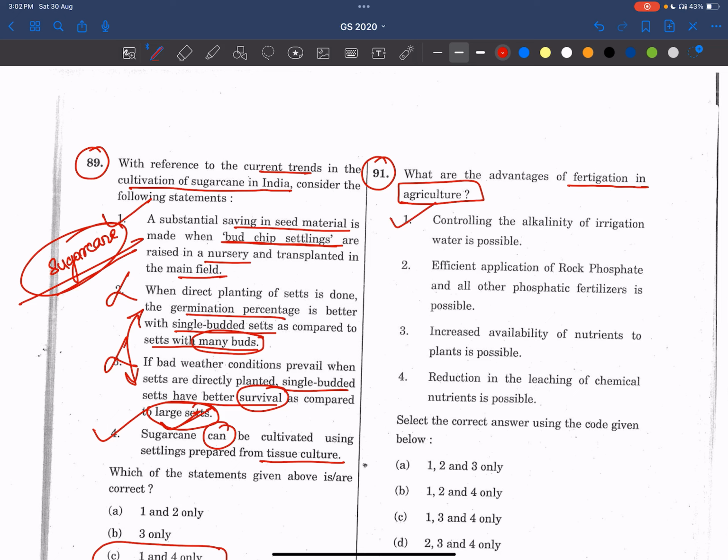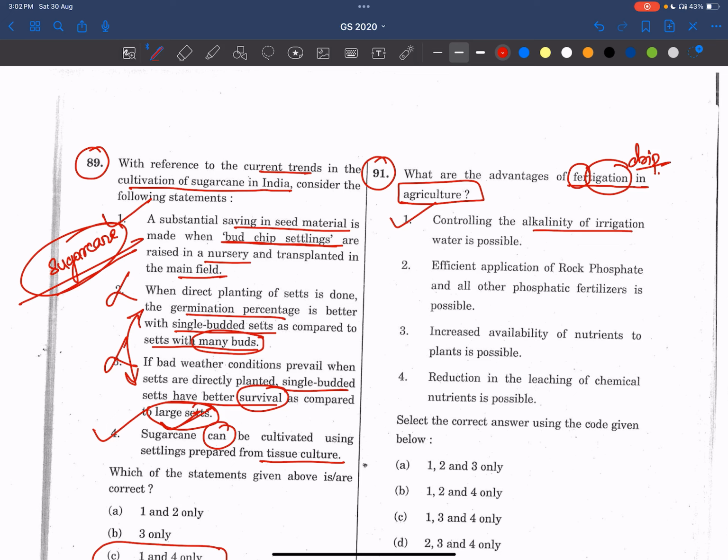See, fertigation involves the incorporation of fertilizers with the irrigation facilities. Both fertilizers and irrigation, combined, become fertigation, especially using drip irrigation. Now let's go through the statements from this point of view. Controlling the alkalinity.